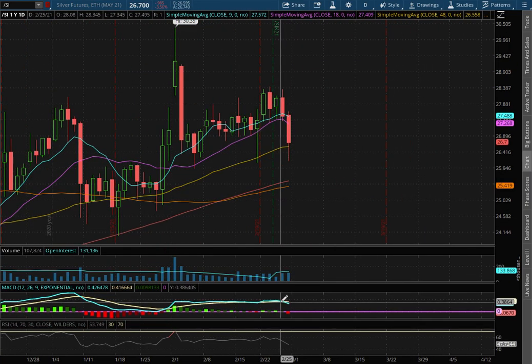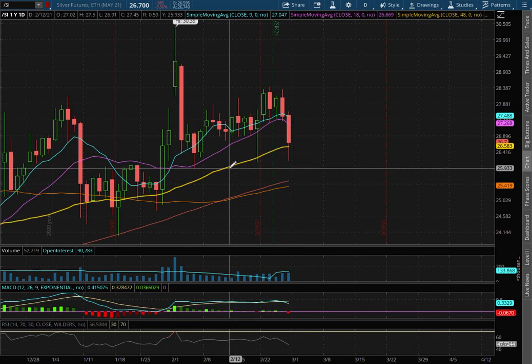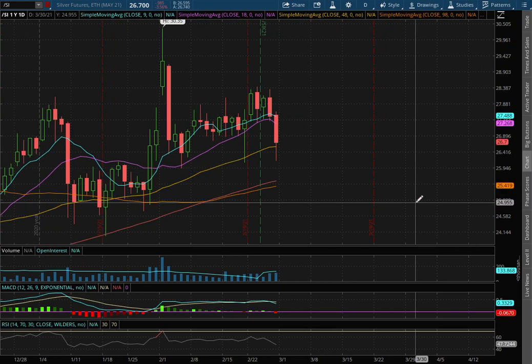We did see a diverge and we're approaching negative MACD territory. We're still resting right along the 50 moving average, this yellow line at the price of $26.58.